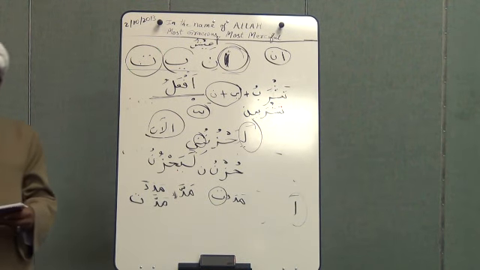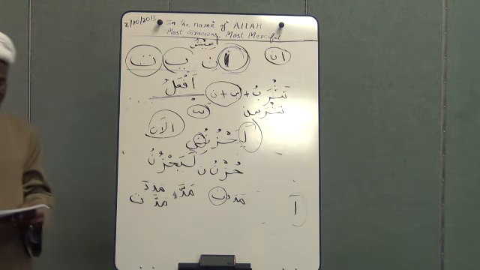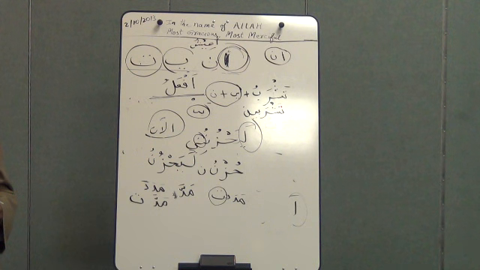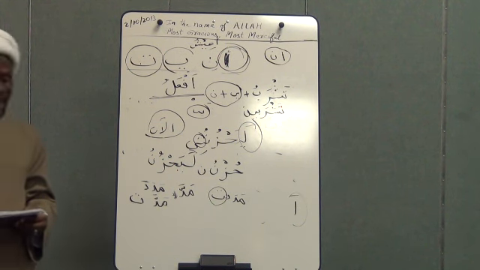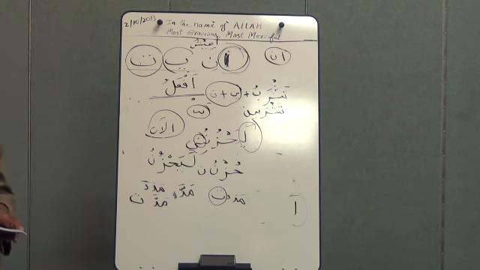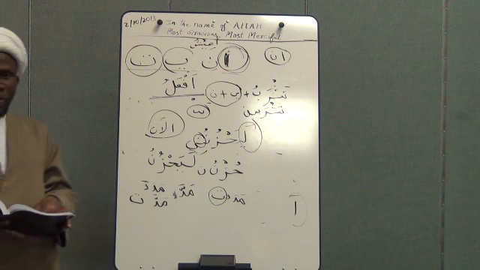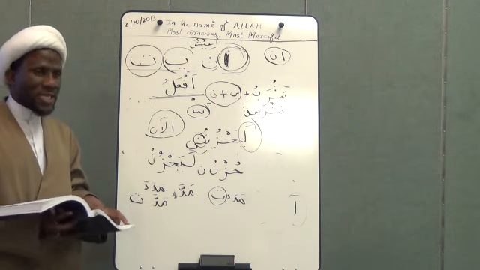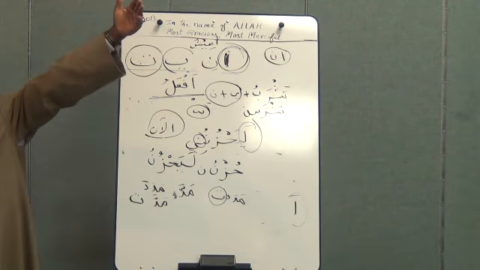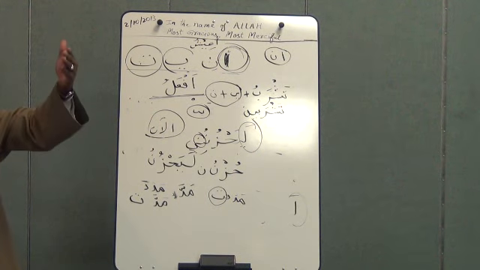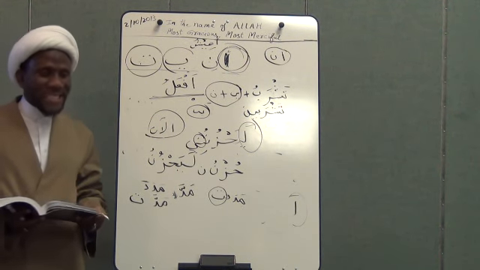Or another ayah in Surah Al-Inshiqaq, Allah says, فَسَوْفَ يُحَاسَبُ حِسَابًا يَسِيرًا. And here I say, يُحَاسَب is the present tense. Then we added سَوْفَ. So when you add سَوْفَ before the present tense, it makes it be in the future. Allah subhanahu wa ta'ala said, they will be accounted easily.